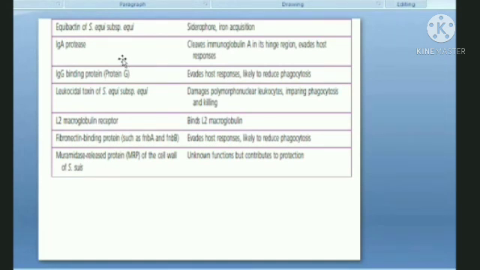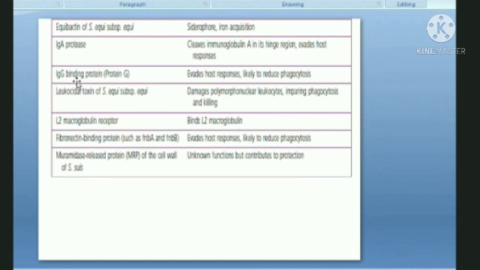Again, immunoglobulin A is basically a surface immunoglobulin molecule. To combat whatever bacteria and antigens come onto the surface of our body, IgA plays a very important role. If it is destroyed by the proteases secreted by the bacterial cell, then obviously your body's defense system goes weak.